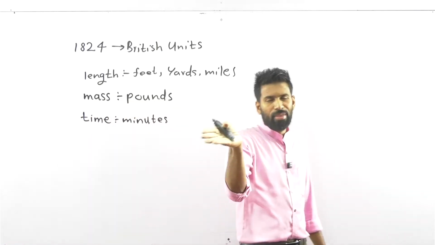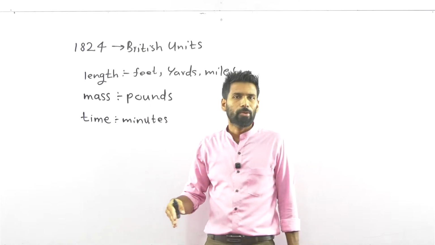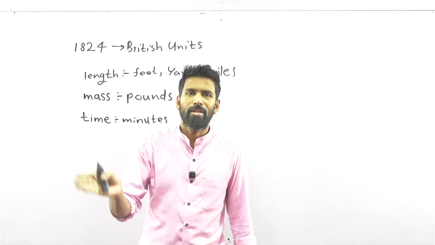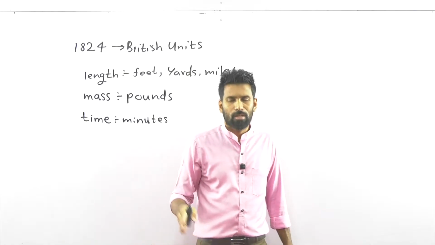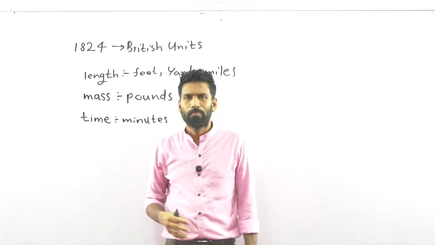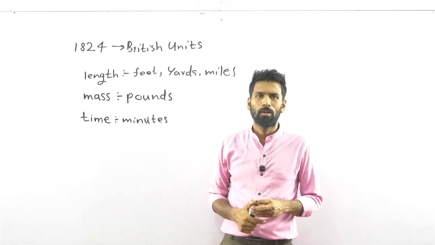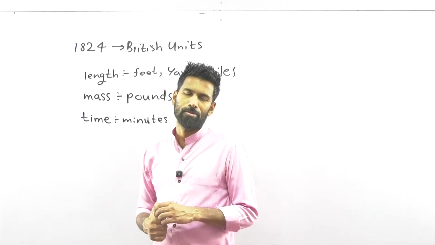In our paragraph we wrote that these older units are incorrect, that they are not accurate. Okay, then write: so new unit systems were introduced.